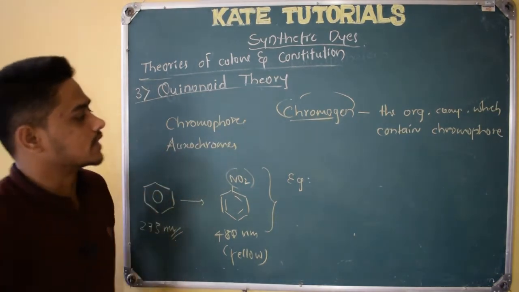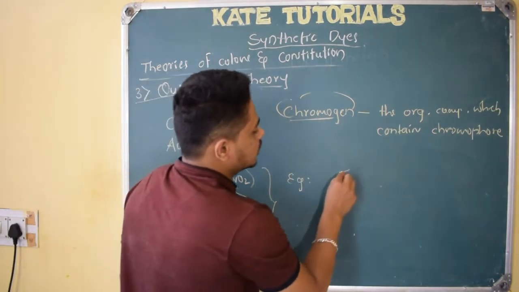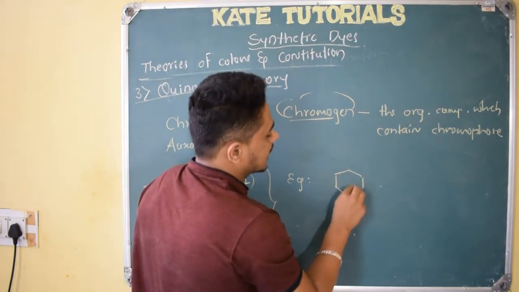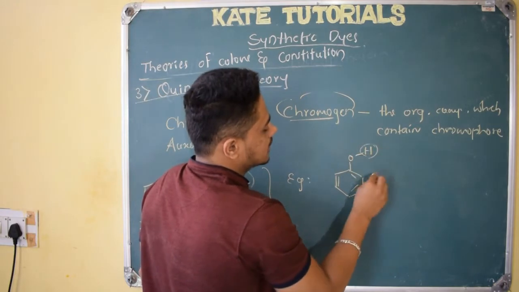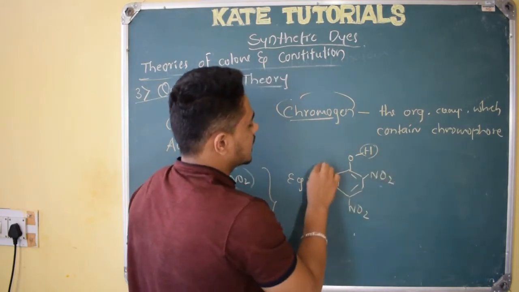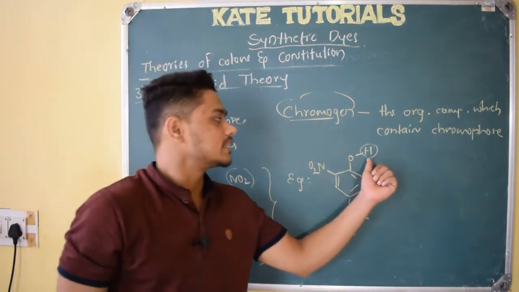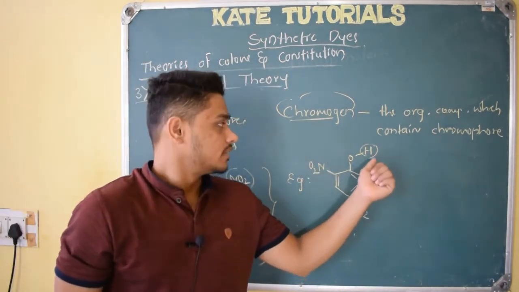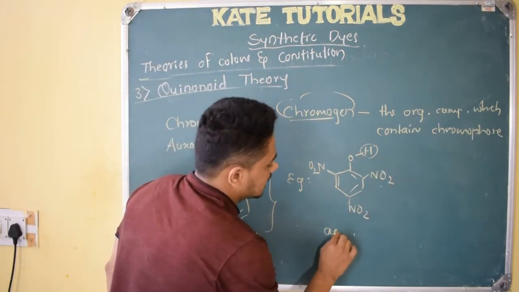A few more things. See here. In the first class I explained about acidic dye and basic dye. Picric acid I call an acidic dye. Why did I call it an acidic dye? Because this proton is acidic. This is my picric acid, which is orange in color. Because this proton is acidic, we call it an acidic dye.